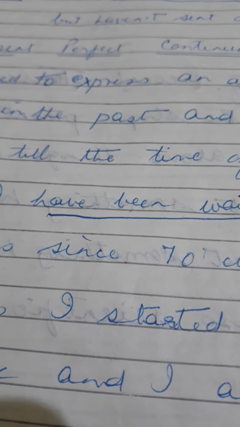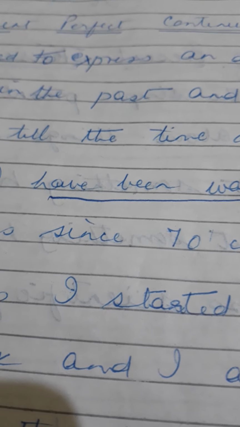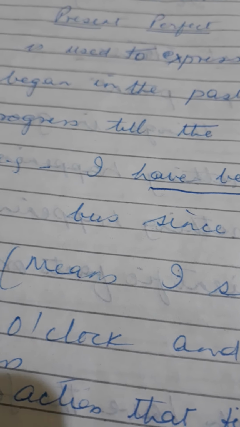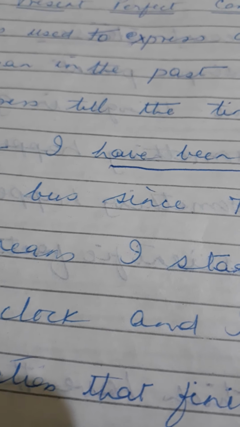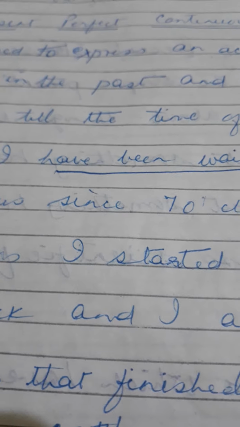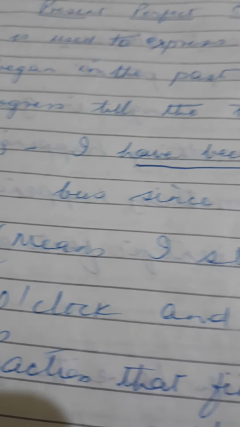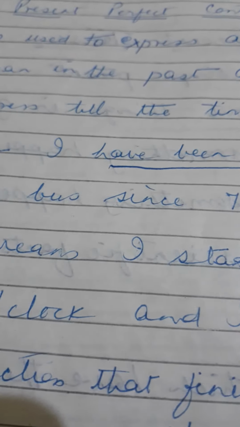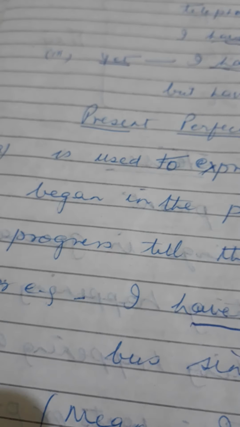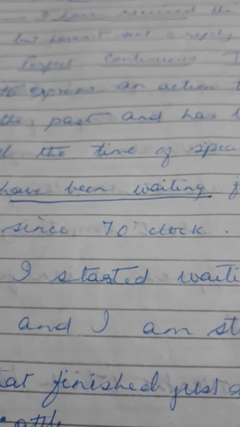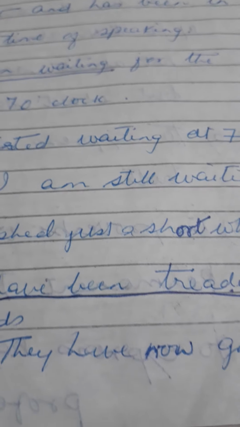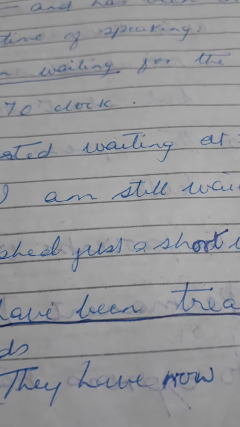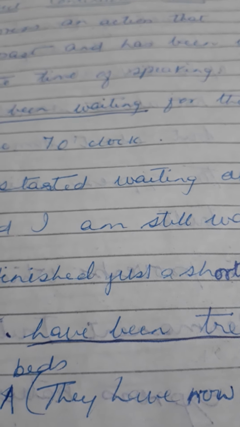The activity finished just a short while ago. So here we have used have been treading, which is present perfect continuous tense.